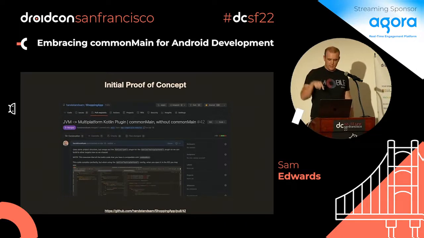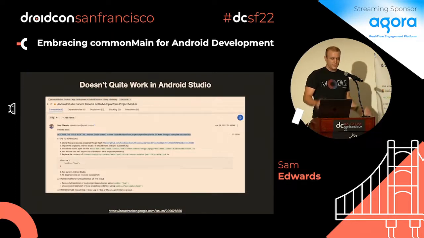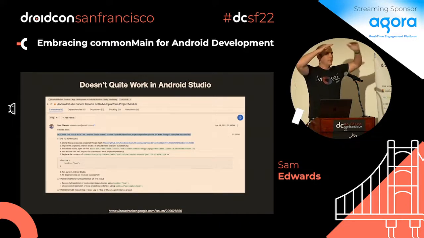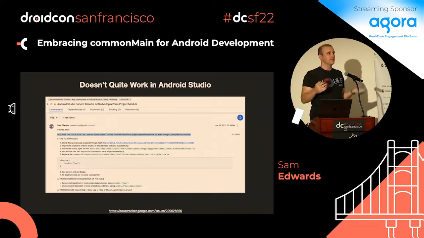And so what I did here with this proof of concept was I took all the code, and I changed some configuration over so that it could flip back and forth. Once I did this, with a one-line change I was able to swap over to be multi-platform compatible or back, but it didn't quite work. The reason is that in a multi-platform world, the top of the hierarchy has to be common main. What I had done is make main the top, so as it went up, it would be JVM and iOS, common main, and then main. I had done it that way, but the multi-platform world doesn't understand that.